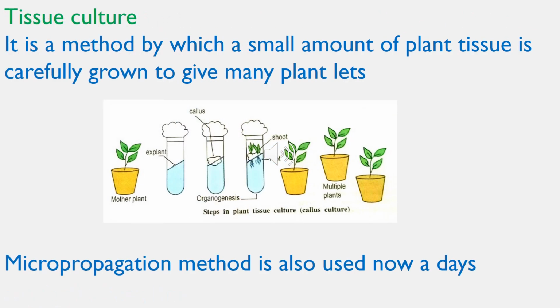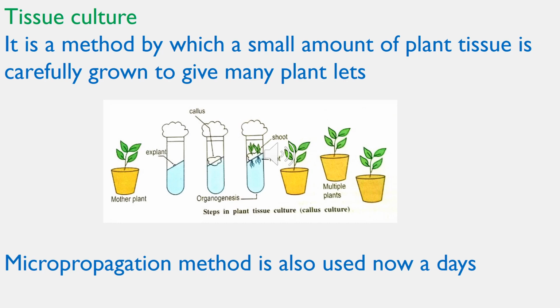The next method of vegetative reproduction is tissue culture. It is also known as plant tissue culture and it uses the techniques of biotechnology. It is a method by which a small amount of plant tissue is carefully grown to give many plantlets. As you can see in the diagram, from the mother plant, one part is taken, which is known as the explant, and it is embedded in the medium shown in blue color. That is the nutrient medium. It consists of all the nutrients required for the growth of the plant.